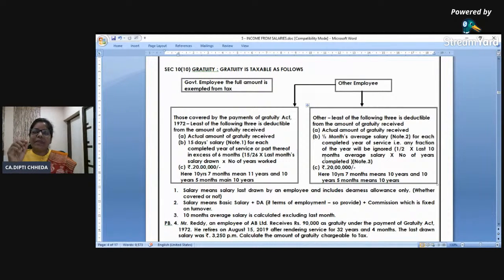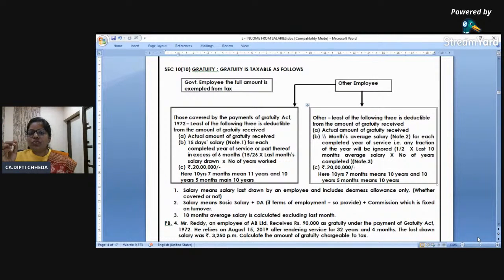Now I told you in the main answer, gratuity received less exempt under section 10(10) and outer column taxable. Exempt working note 1. And listen, right now I am in retirement benefit, then I'll go to allowances.